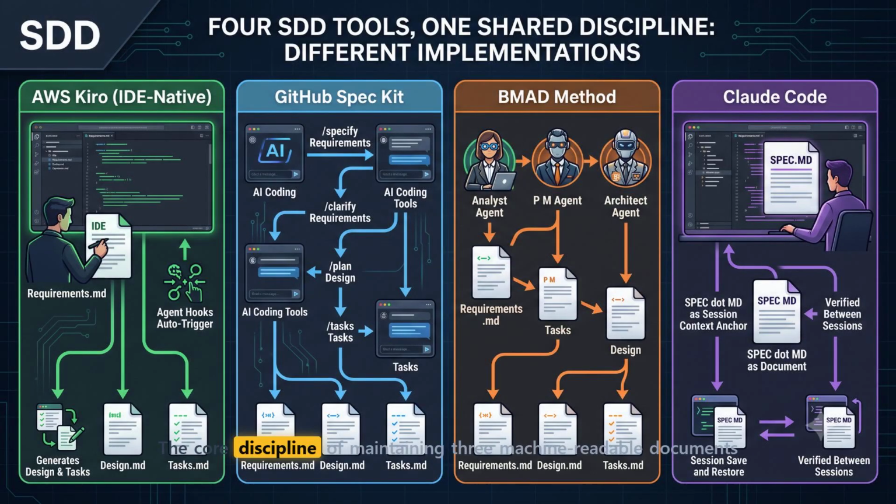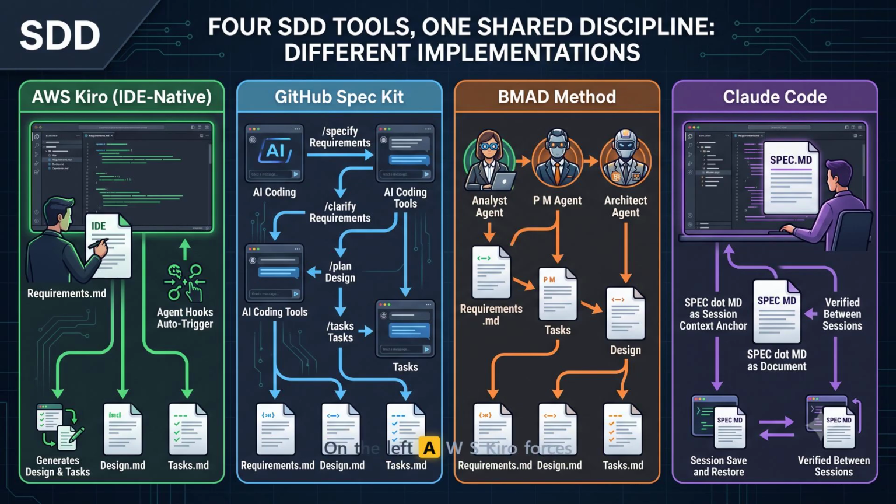The core discipline of maintaining 3 machine-readable documents never changes, but the way you interact with them depends on the tool you choose across the 4 tools shown here. From the green column on the left to the purple one on the right, the destination is always requirements.md, design.md and tasks.md. Only the entry point shifts.